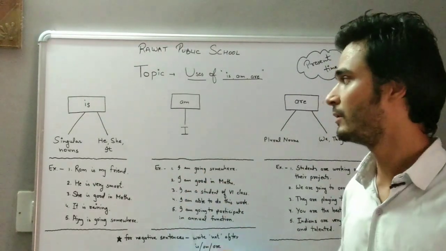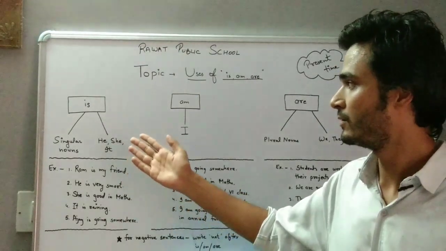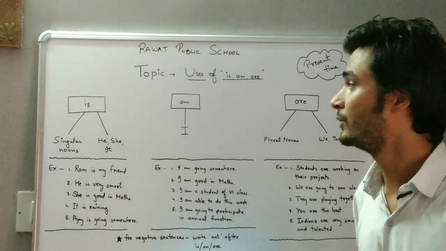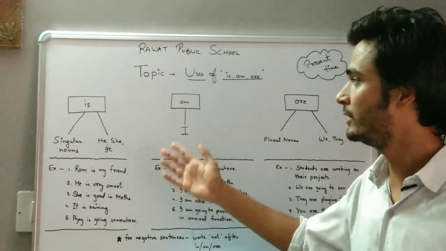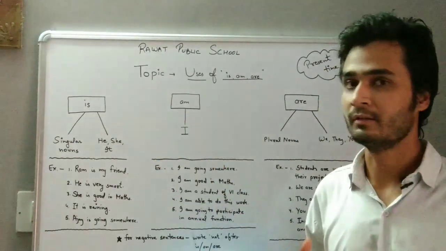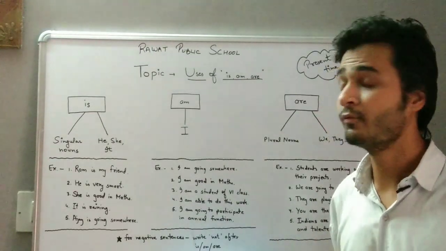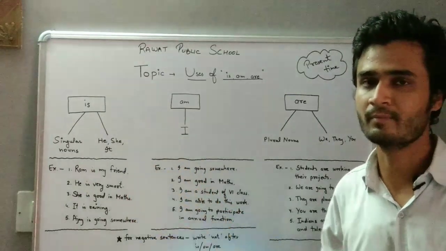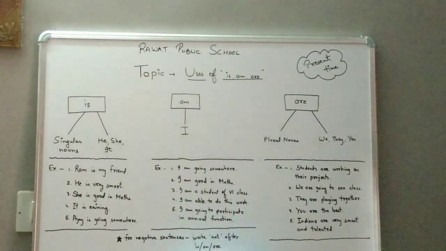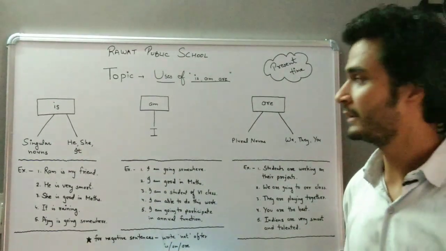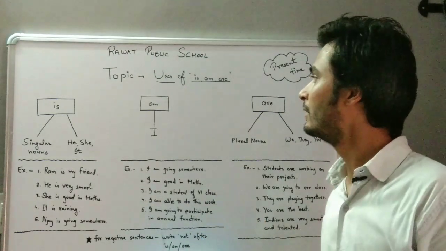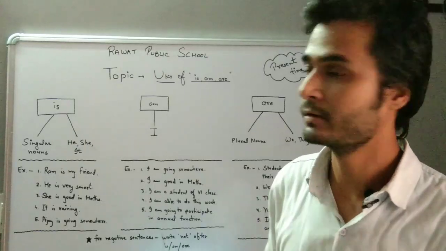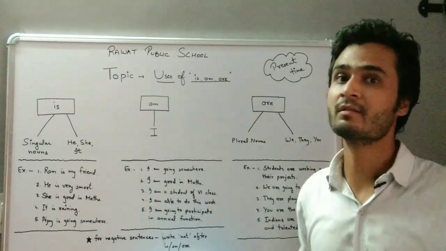Two rules are, if the subject is singular noun or if we use pronouns like he, she, it, then we can use the word is with these two types of subjects. Now next word is am. The only word that we use with the word am is I.